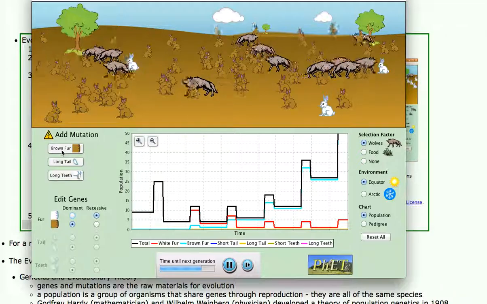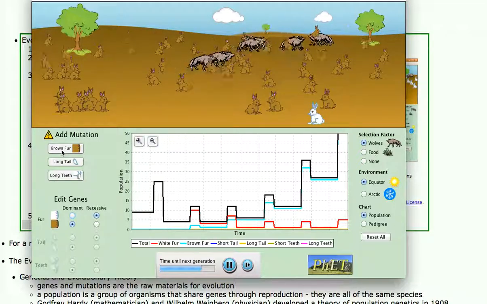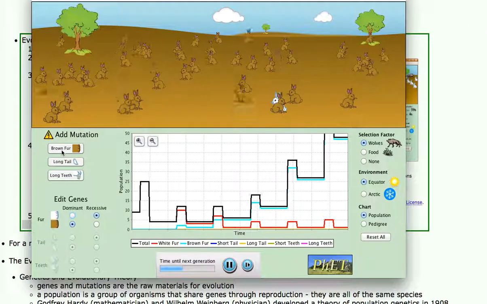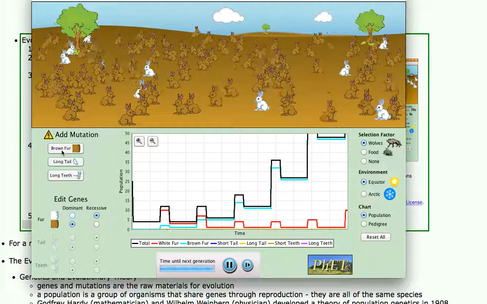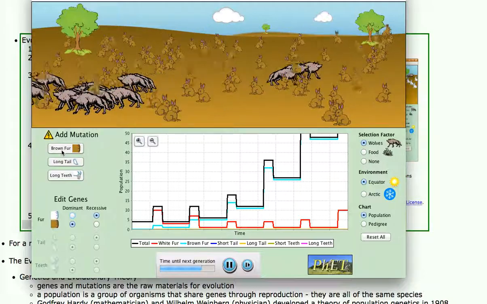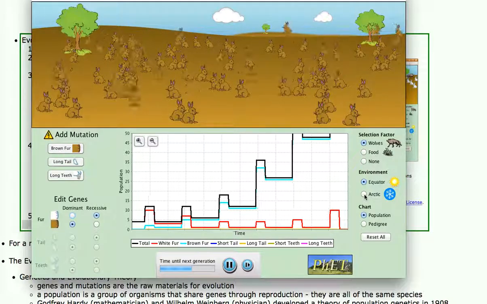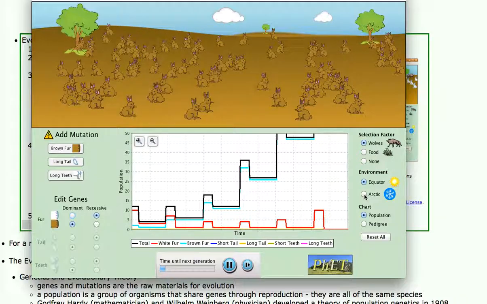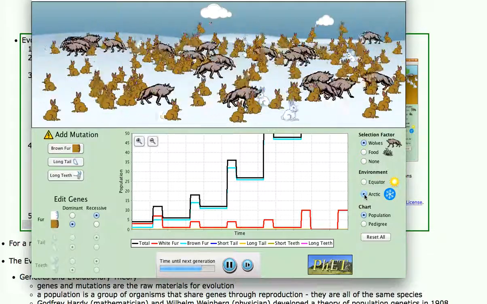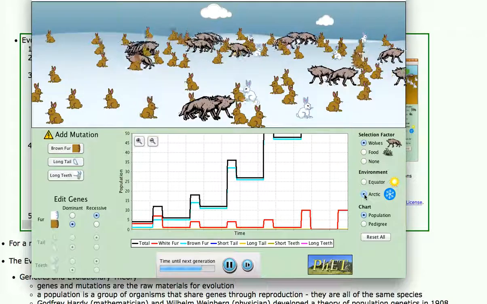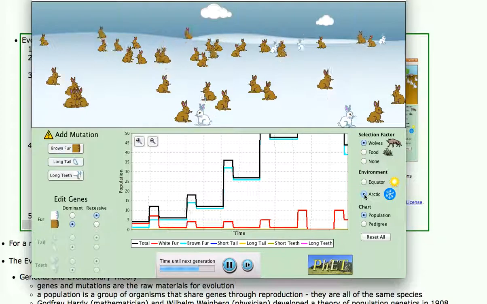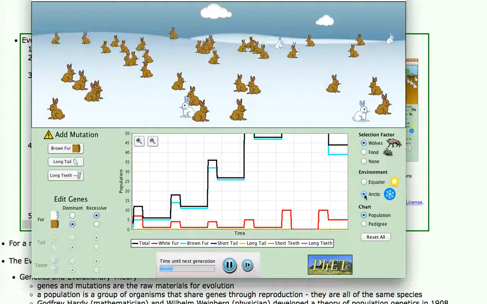So if you play this game to the end, a lot of times the white rabbit will end up disappearing. Sometimes not. And the brown rabbits eventually may take over the world if the wolves don't actually take out enough of the brown rabbits. The point is now, if we change the landscape to Arctic, let's just suppose now that this brown landscape becomes, over time, geologic change, a snowy white landscape. The wolves move in, and now they can see the brown rabbits, but they can't see the white rabbits. So now the population starts to evolve, go backwards the other way. The brown rabbits start disappearing, the white rabbits start coming back.